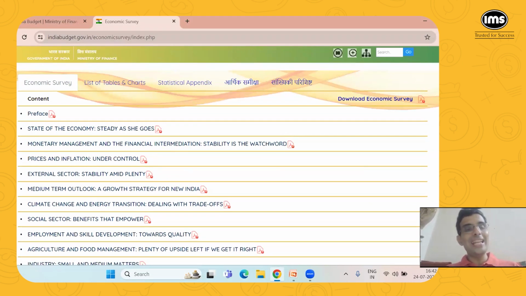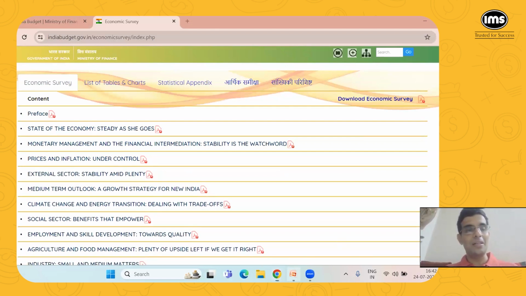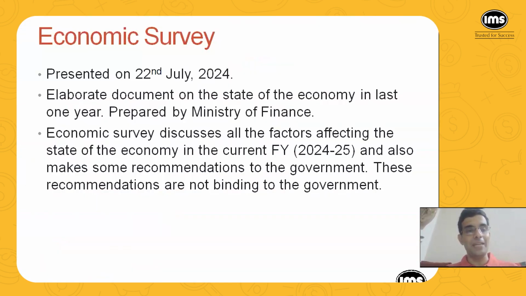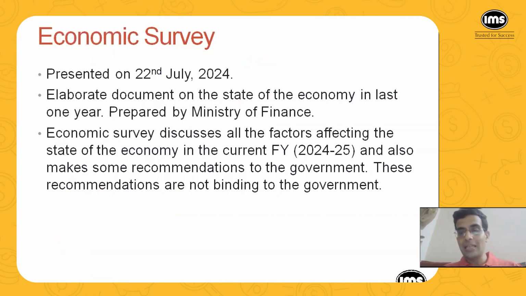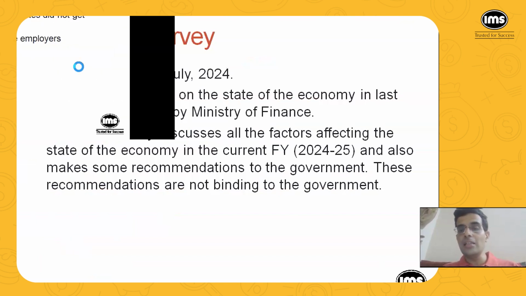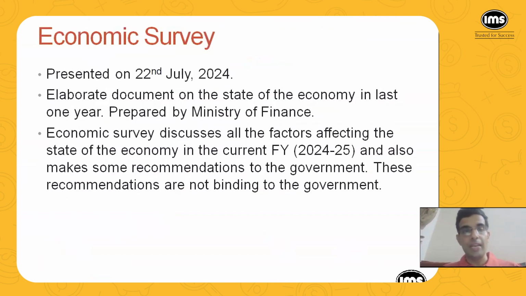It is quite an elaborate document, easily running into some 700 pages. So I don't think anyone actually goes through the entire document. But from whatever I've come across in the press, they have not mentioned anything very important in the Economic Survey.